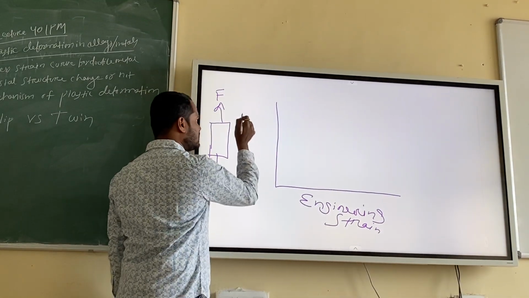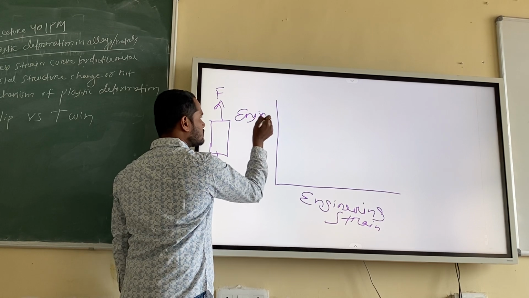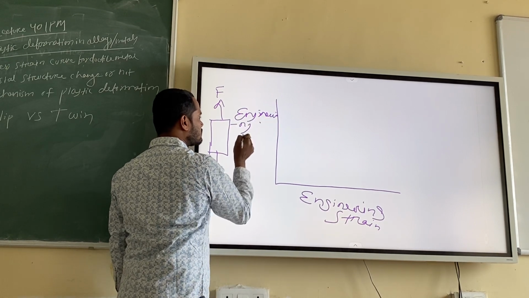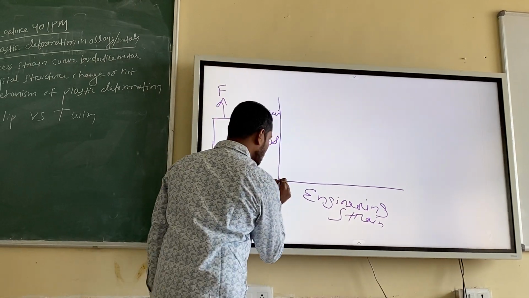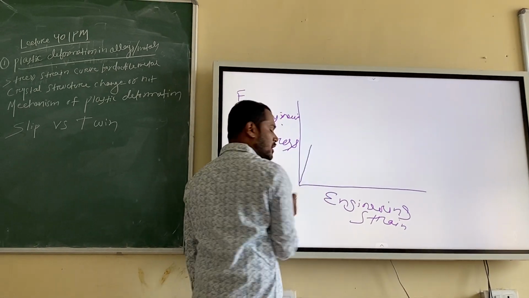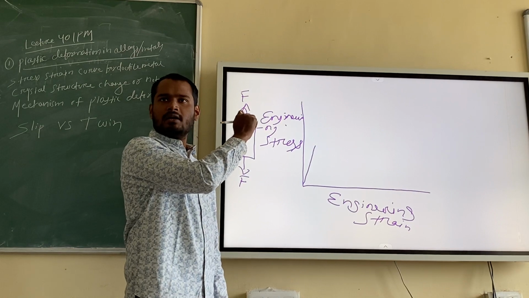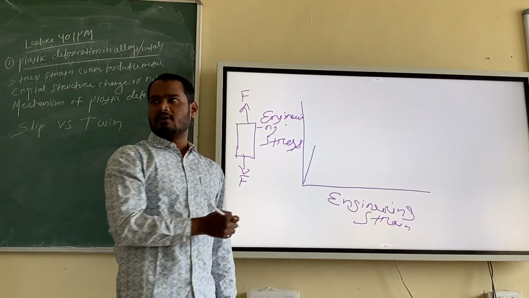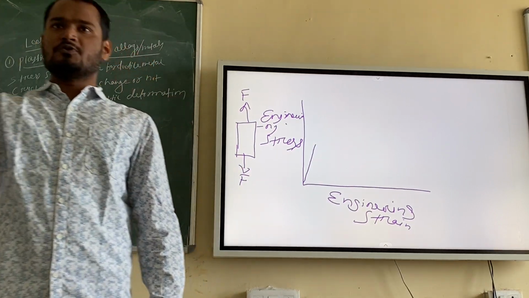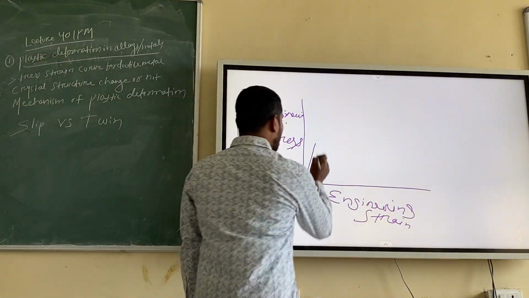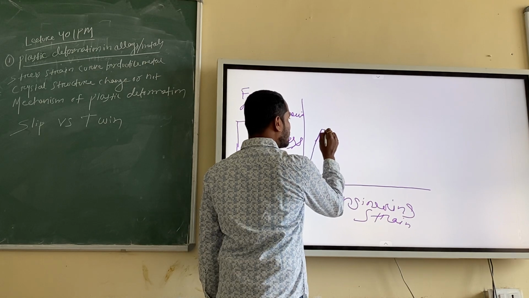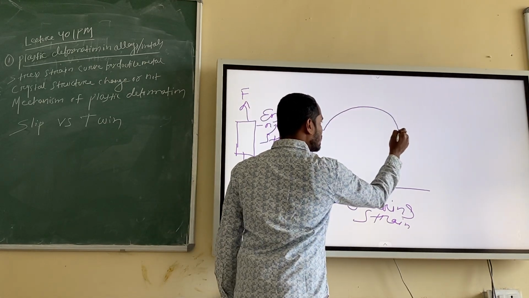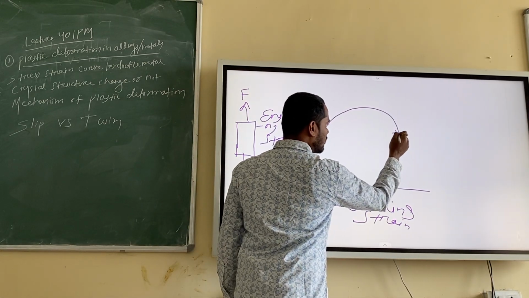This is engineering stress. There will be a complete straight line, which is showing the proportionality limit, that means stress is proportional to strain. Then after some time, again it will grow and finally it will go to fracture.